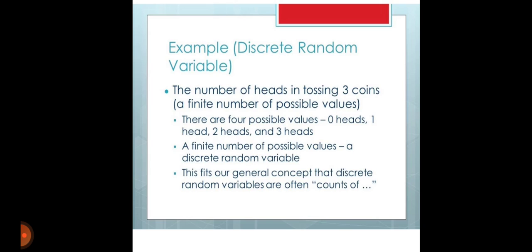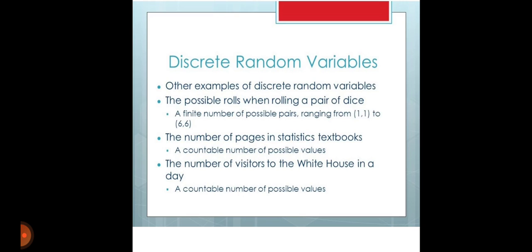This fits our general concept that discrete random variables are often counts. Other examples of discrete random variables are the possible outcomes when a pair of dice is rolled. A finite number of possible pairs ranging from (1, 1) to (6, 6). So the finite number of outcomes we get from the dice is a discrete variable, which is countable, whereas continuous ones are infinite.